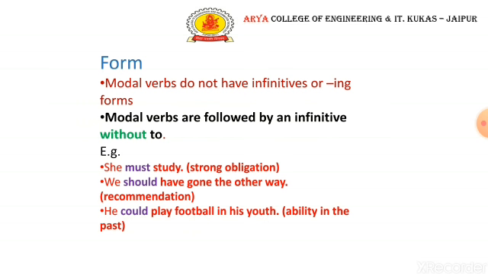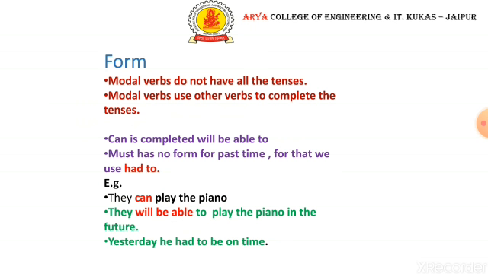Then it's going to be wrong. You should have gone the other way. It's a recommendation. So we never say you should to. If we use to after should, then it's going to be a wrong sentence. We use the modals as they are. We don't use to with them. Now in the third also.